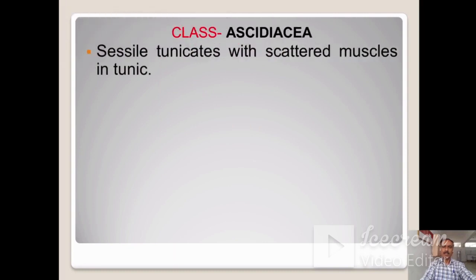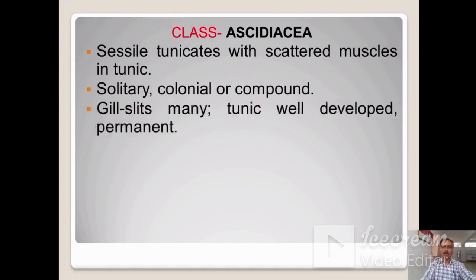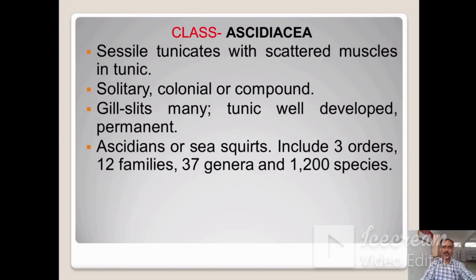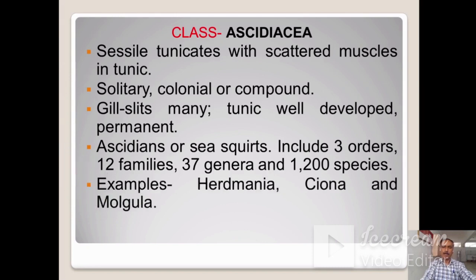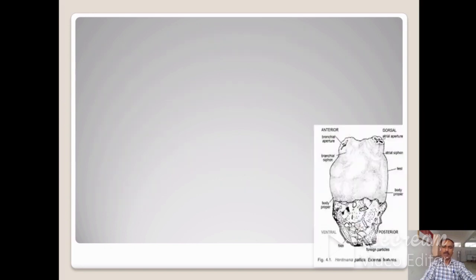This is about the class Ascidiacea. These are sessile tunicates with scattered muscles in tunic. Solitary, colonial or compound. Gill slits many, tunic well developed and permanent. Ascidians or sea squirts. This class includes 3 orders, 12 families, 37 genera and 1200 species. These are the examples: Herdmania, Ciona and Molgula.